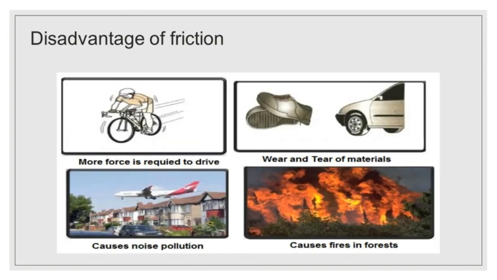Disadvantages of friction. Friction wears out the surfaces rubbing with each other, like screws and gears in machines, or soles of shoes and the tires of vehicles. To overcome the friction, an excess amount of effort has to be given to operate a machine. This leads to wastage of energy, and friction produces heat and also produces noise.